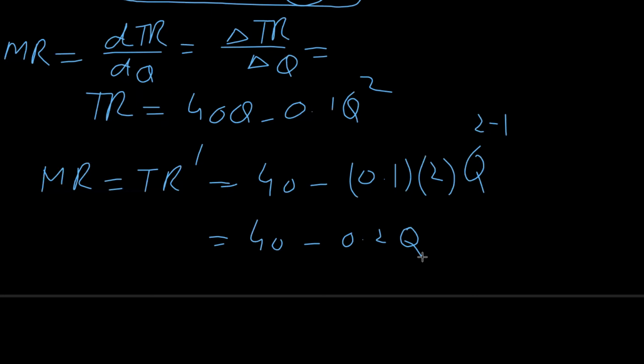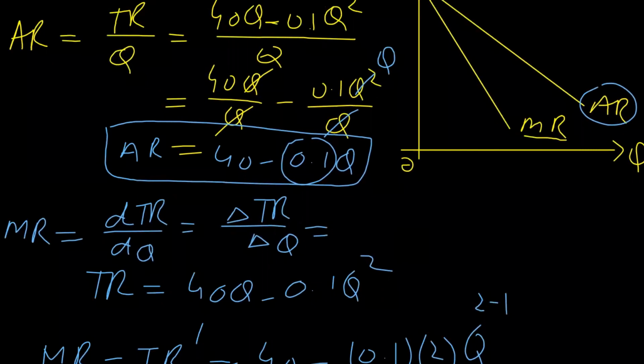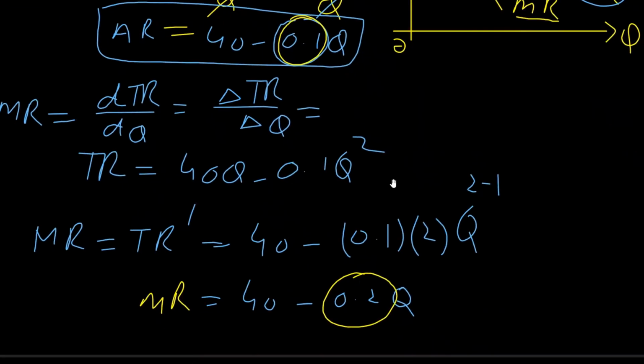Now you can clearly see that the slope of marginal revenue, this is marginal revenue, is 0.2. But from the same total revenue curve, we found that the slope of average revenue is equal to 0.1. So the slope of marginal revenue is double that of average revenue, or the slope of average revenue is half that of the slope of marginal revenue. So this is the logic behind this: marginal revenue is always half of the average revenue.